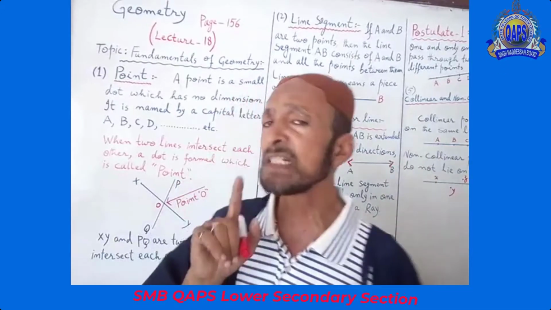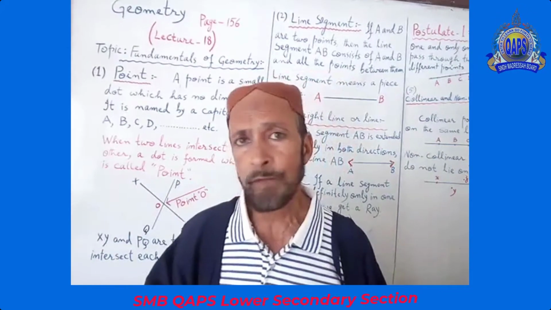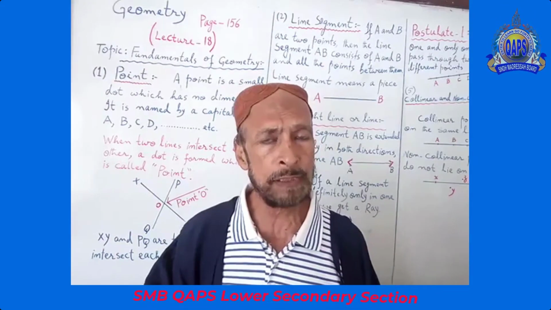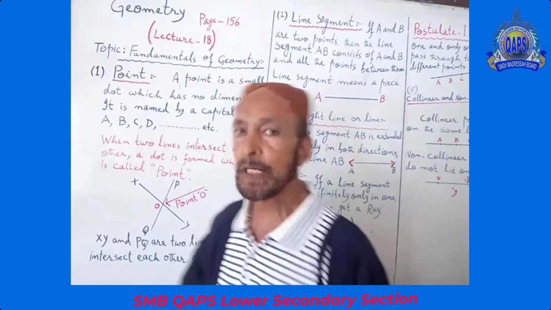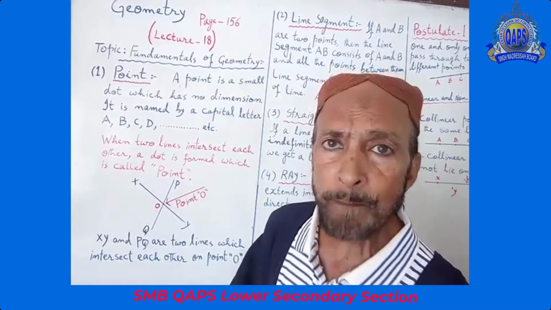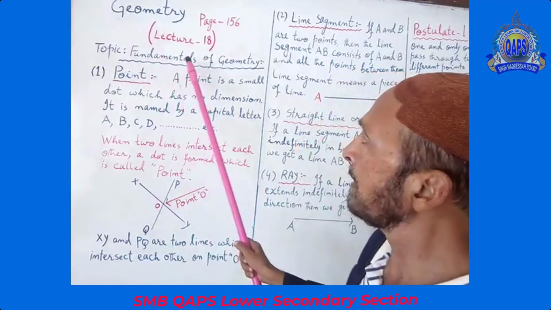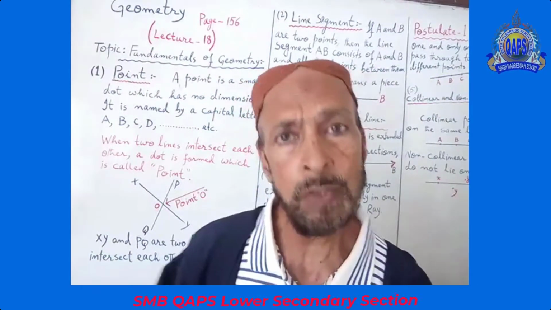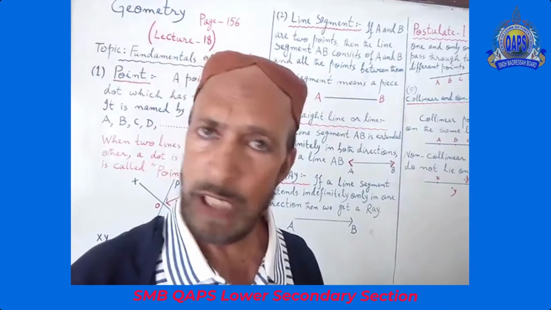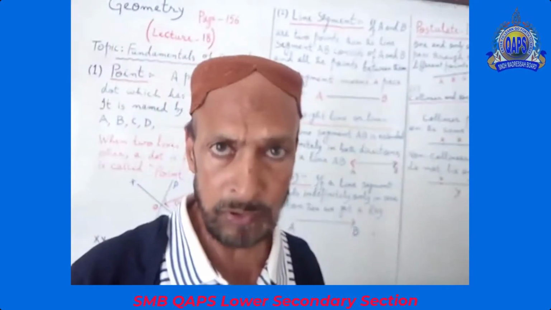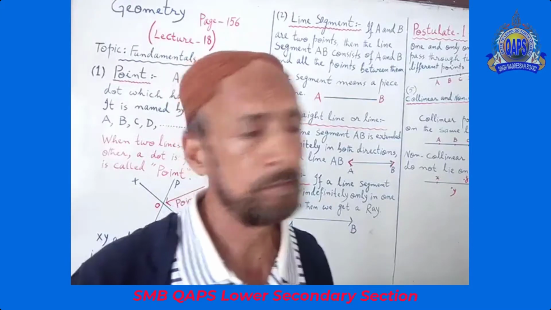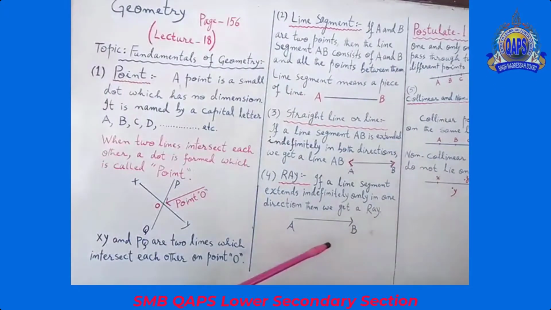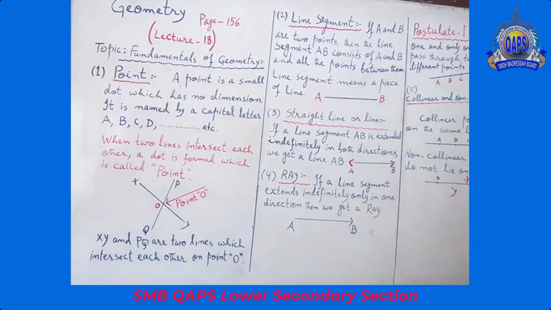These are the basic definitions when you start learning geometry. That's why the topic is fundamentals of geometry. So, you will have to remember and learn the definitions. Understand that? You understand, ray?